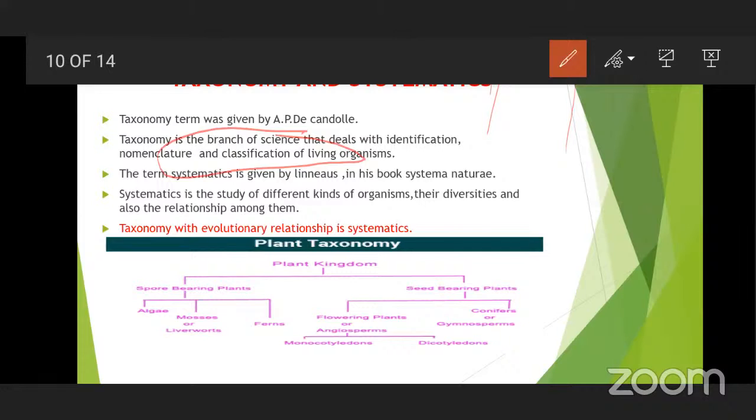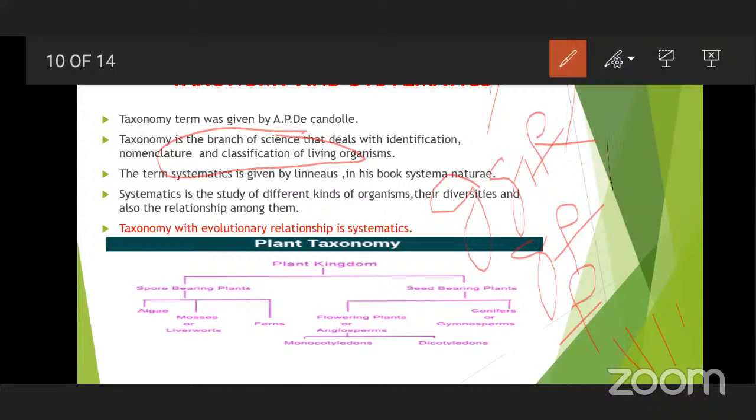For example, if you are having a family tree, you'll be writing your great grandfather's name, then grandfather's name, then father's name, then your brother, sister, your family members' names. When you are doing so in a family tree, you frequently write all other relatives' names also. Grandfather's brother, grandfather's sister, and their children's names. Father's brother, father's sister, their children's names. Your brother, his children's names. Your sister, her children's names. Like this, so on. You are going to write a family tree.